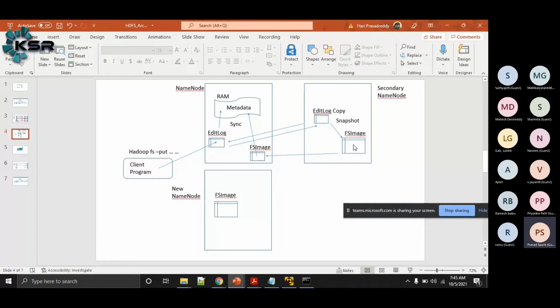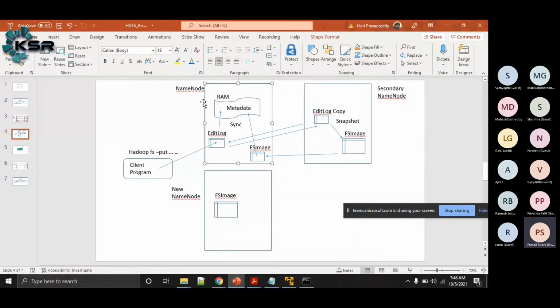And this process will keep on repeating every 1 hour, or whatever duration we have set in the Hadoop configuration files. And once the secondary name node has created the FS image, it will keep one copy of that FS image within the system, and one copy of this FS image will be sent to the name node. So this is my name node system. This is sent to the name node.